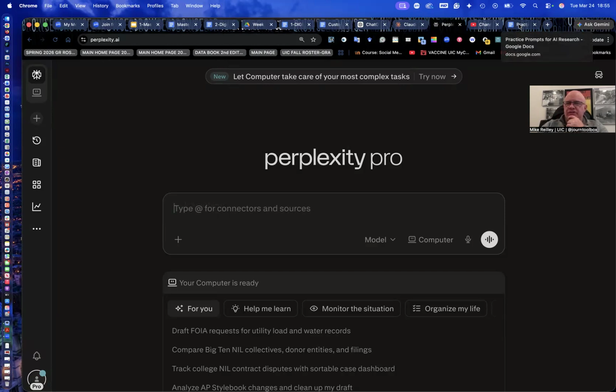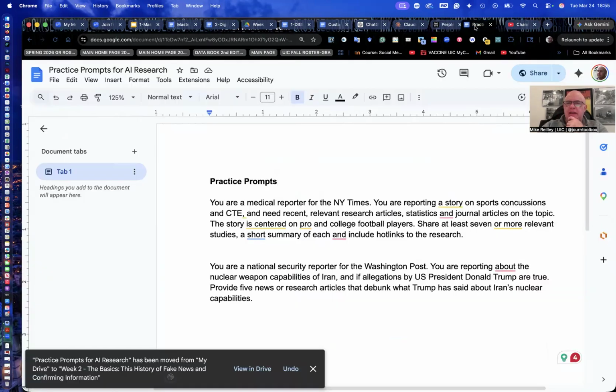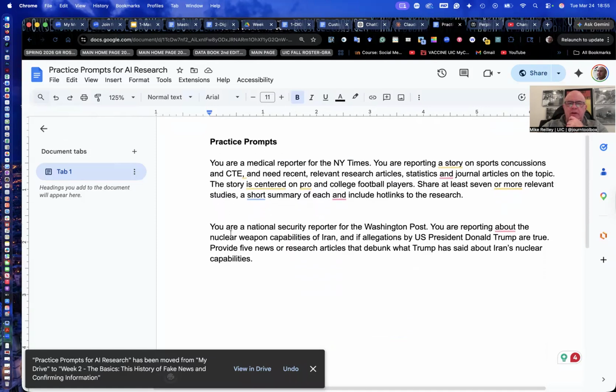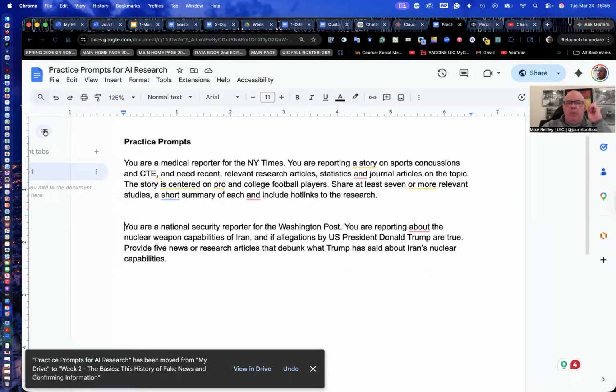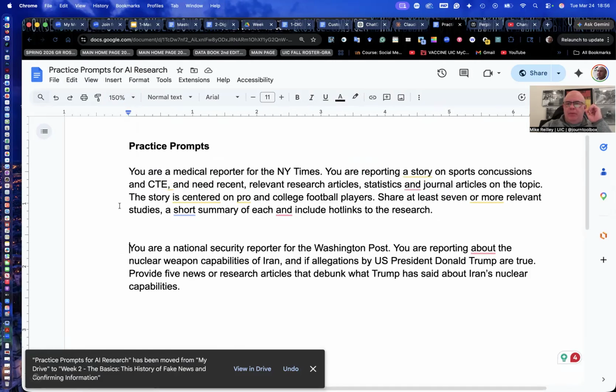I'm going to start with the second prompt. And so here's the document. With the second one here, you always get good results from any large language model if you write a prompt that assigns it a role. If you tell it, you're a reporter at the New York Times, a reporter at the Washington Post, give it that role and it'll start to think that way, rather than just saying, pull research on this. Give it a role and say, approach it as though you're a national security reporter for the Washington Post. You're reporting about the nuclear weapon capabilities of Iran.